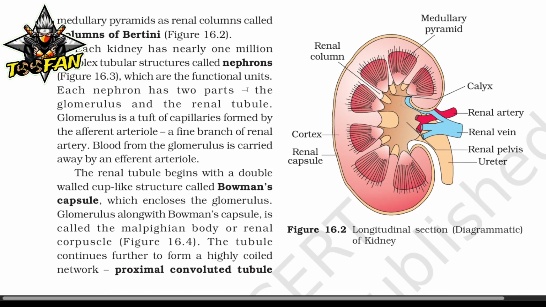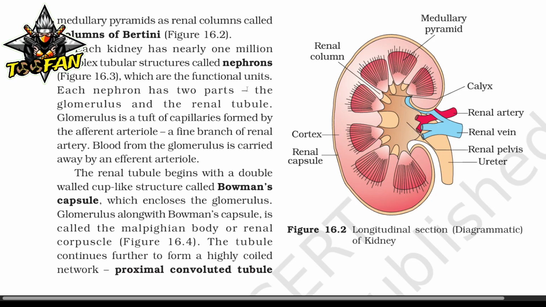Each kidney has nearly 1 million complex tubular structures called nephrons, which are the functional units. Each nephron has two parts, the glomerulus and the renal tubule. Glomerulus is a tuft of capillaries formed by the afferent arteriole, a fine branch of the renal artery. Blood from the glomerulus is carried out by the efferent arteriole. The renal tubule begins with a double-walled cup-like structure called Bowman's capsule, which encloses the glomerulus. Glomerulus, along with Bowman's capsule, is called Malpighian body or renal corpuscle.